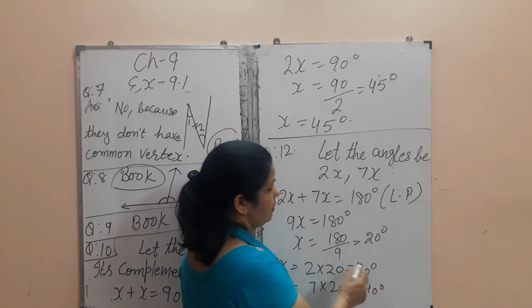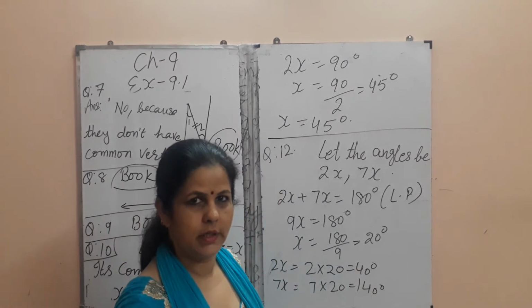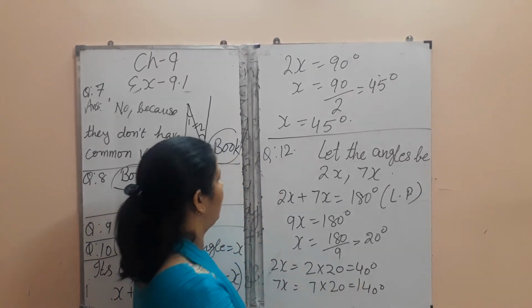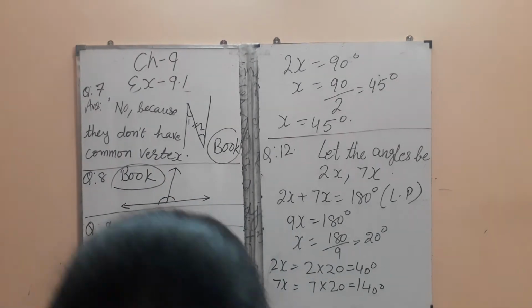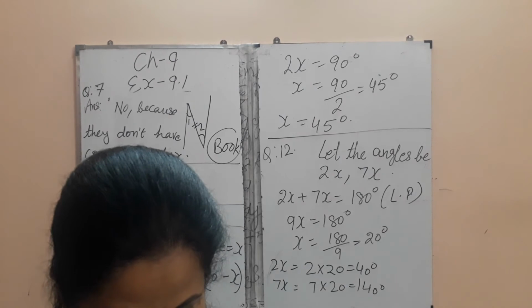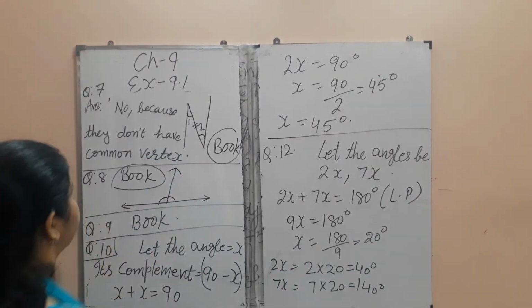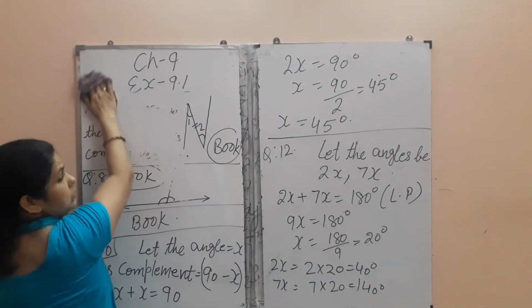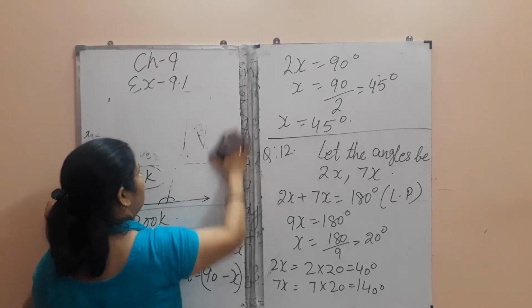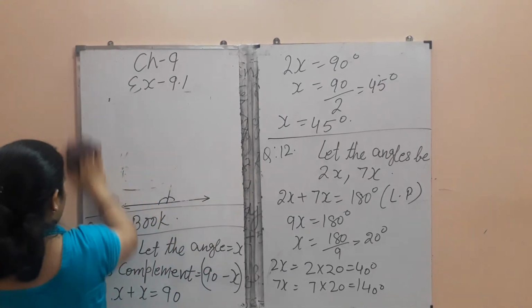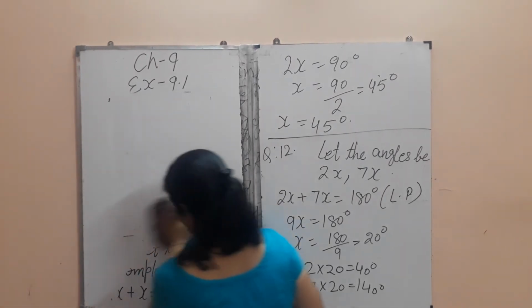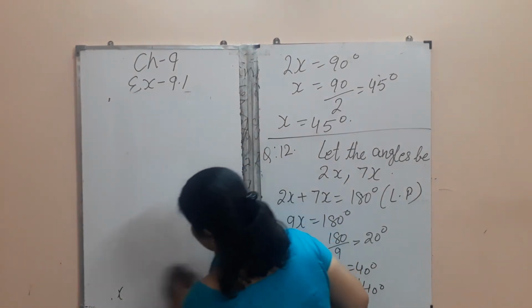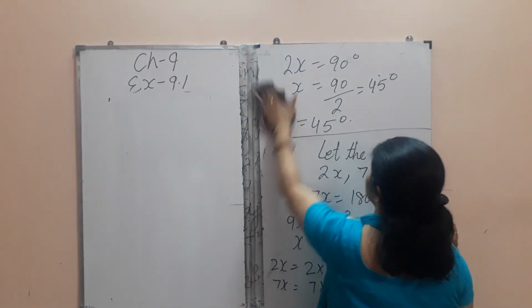So 140 plus 40 is 180 degrees. Understood? So these are the two angles. Now question number 13. Same way we will do 13 also.